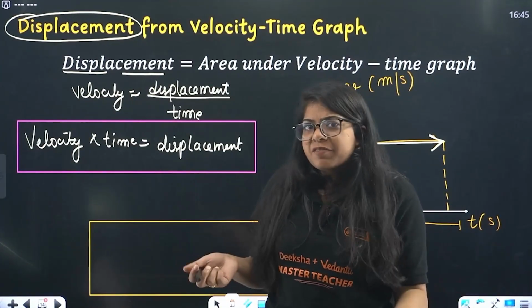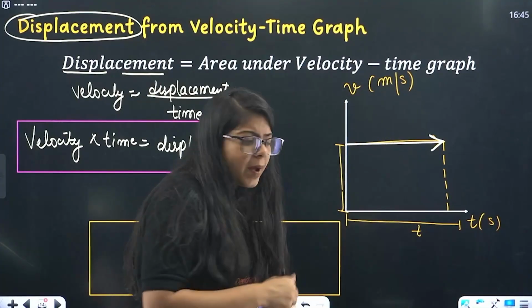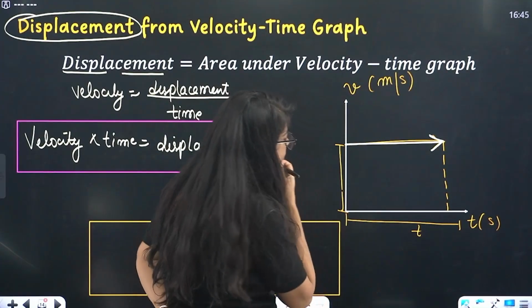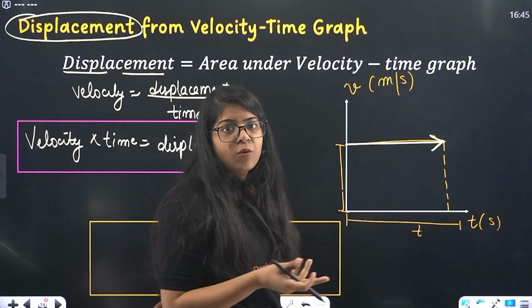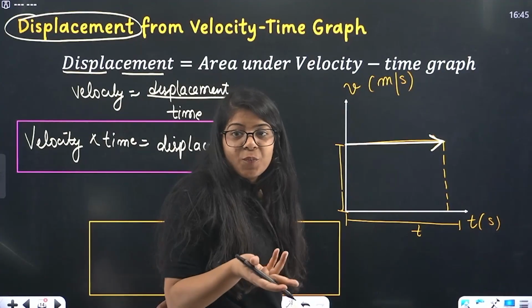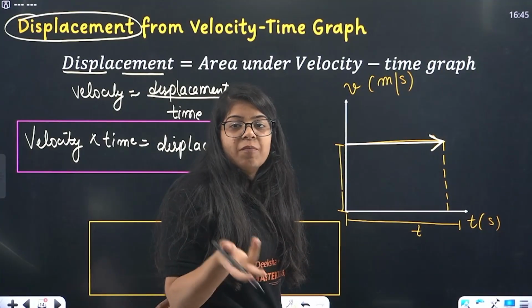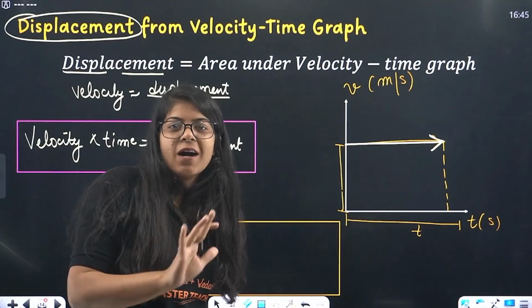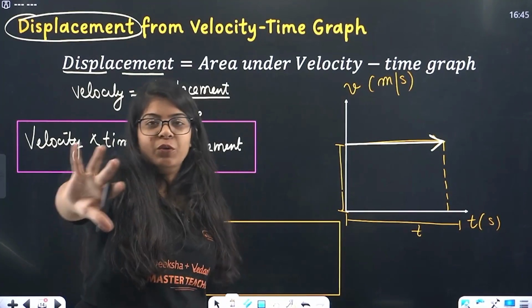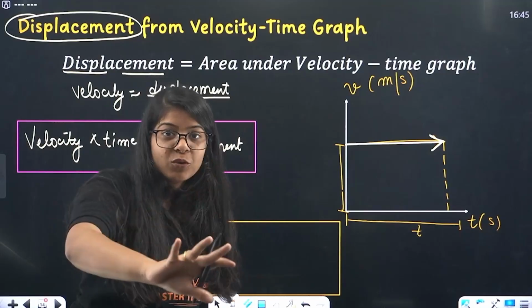Okay, we have been finding slope. Let's just find slope and do it. So what will be the slope? Ma'am, what will be the slope of this? Its slope is just 0. Okay, so that means displacement is 0. Okay, calm down. Let's see how to do it. Let's not jump to conclusions.